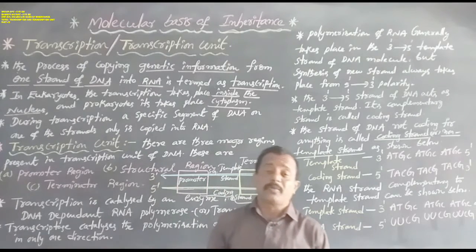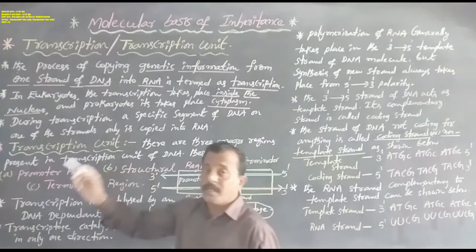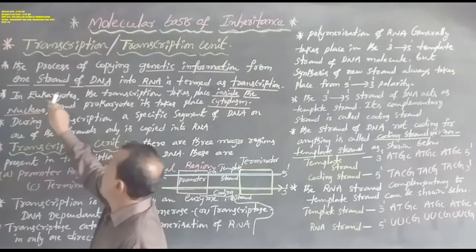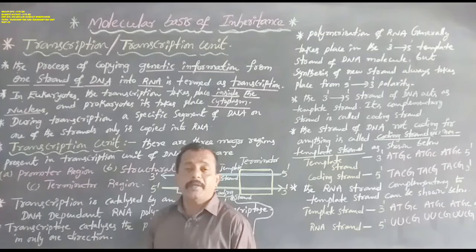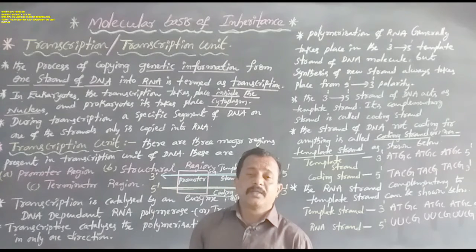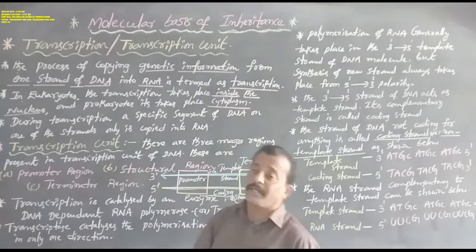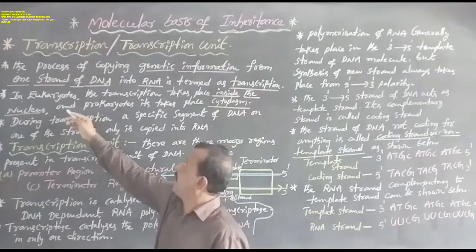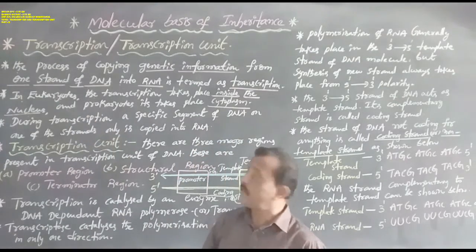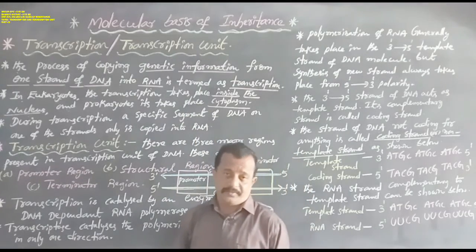Especially in eukaryotic organisms, including plants, human beings and animals, transcription takes place inside the nucleus. And in prokaryotes, especially bacterial cells, transcription takes place in the cytoplasm. This is very important.